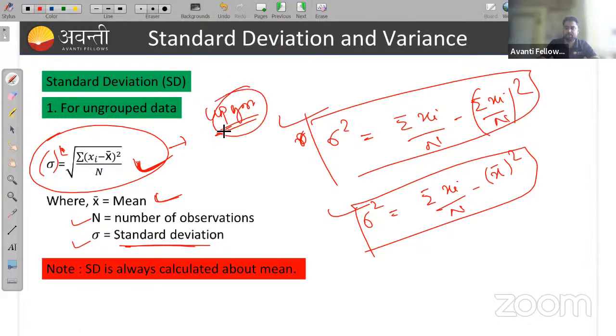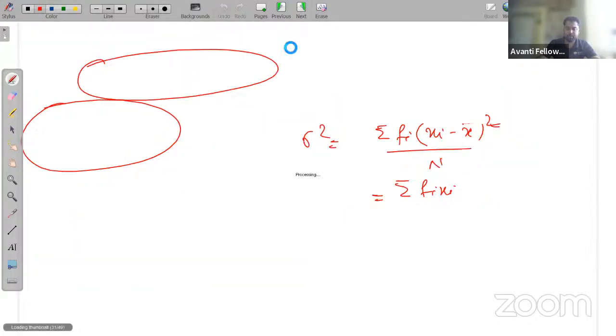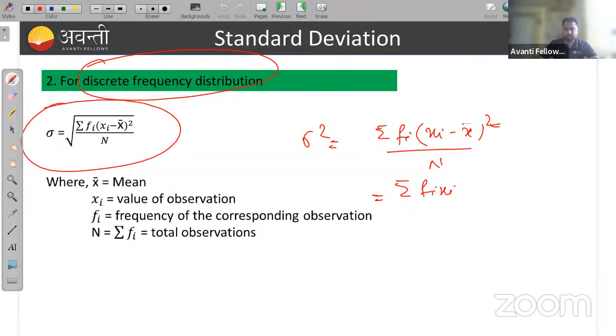Here, the frequency is not given for ungrouped data, so that formula will be applied, and when the frequency is given, the formula will be like this, minus summation of xi upon n whole square.